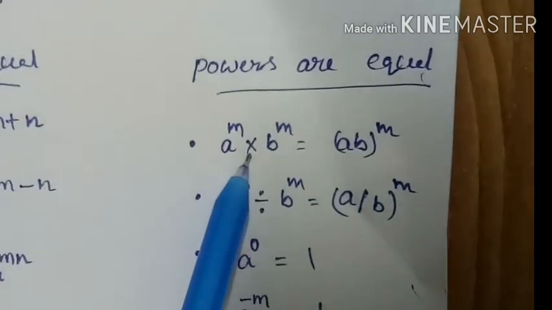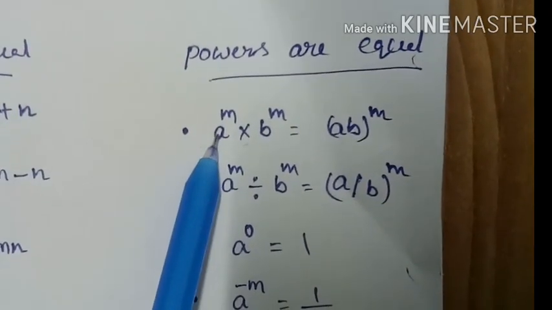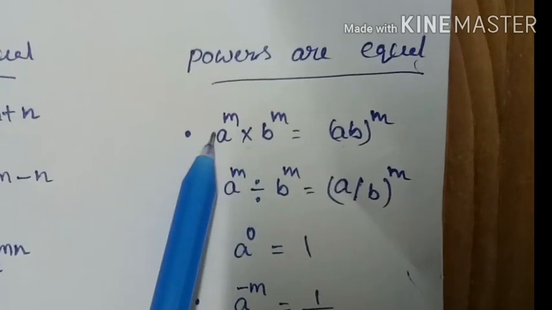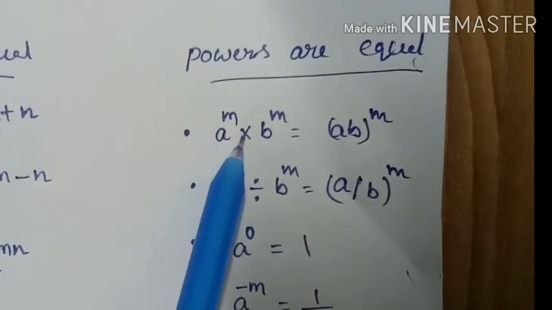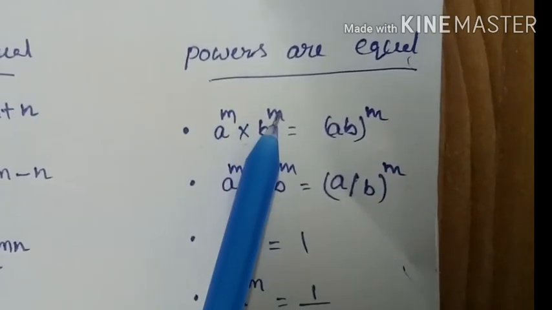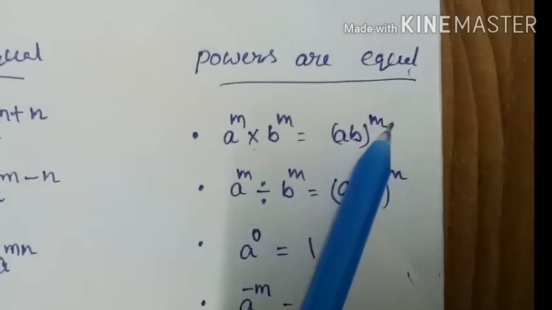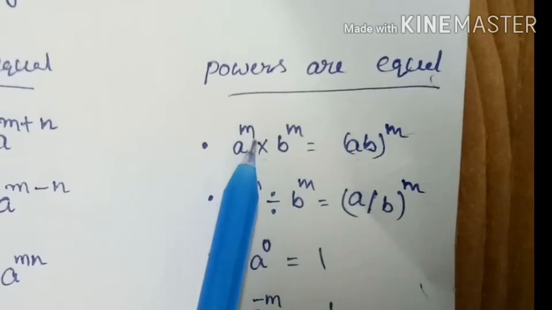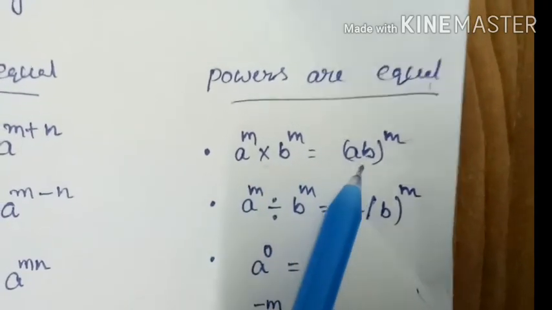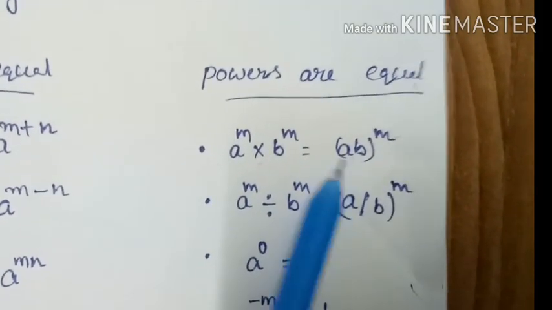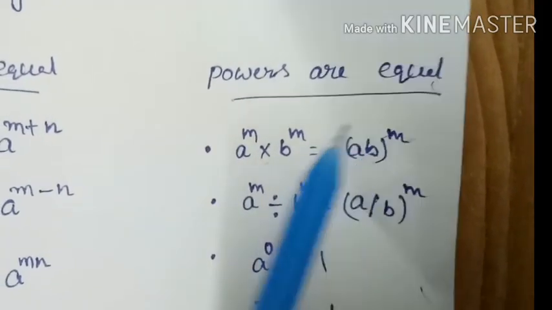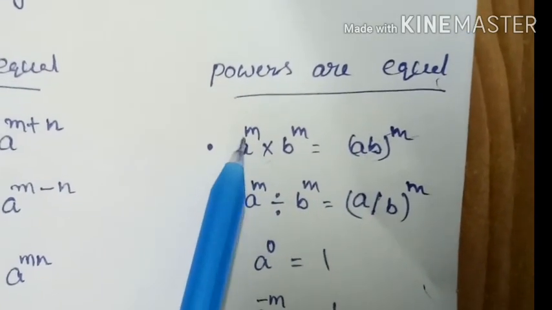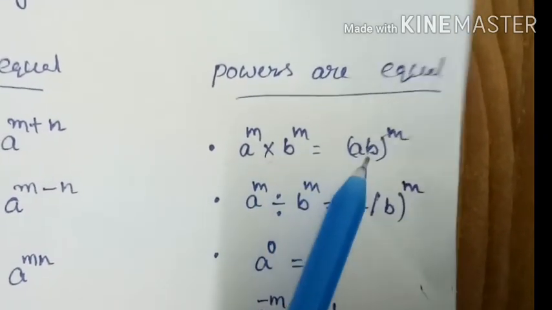It is multiplication, so we simply multiply the bases and keep the power. That means a power of m into b power of m is equal to ab whole to the power of m.